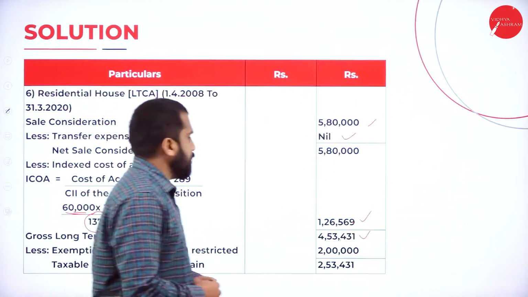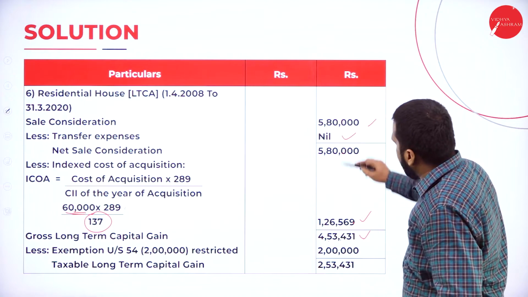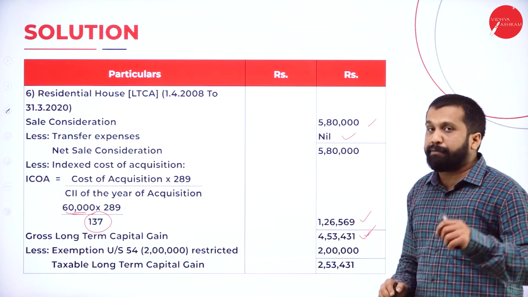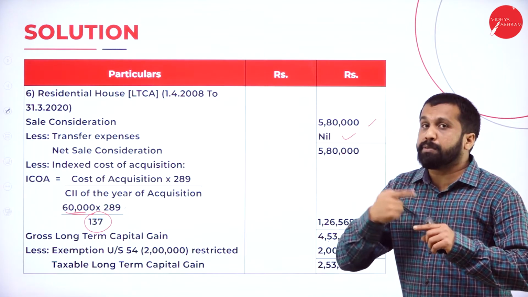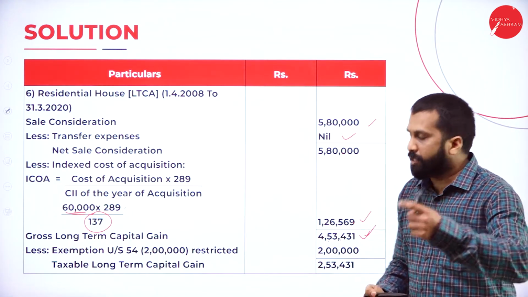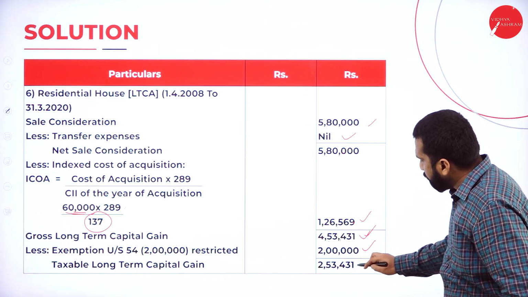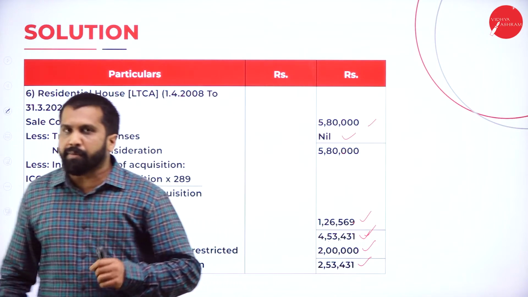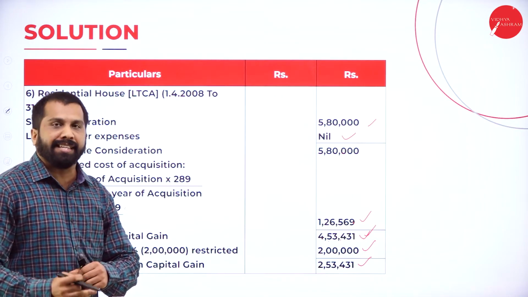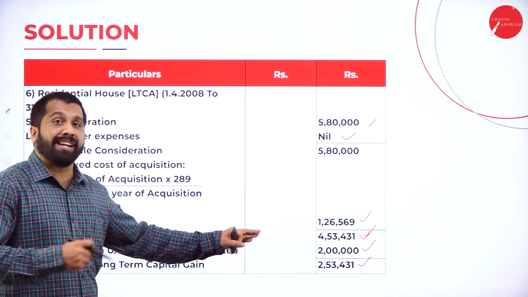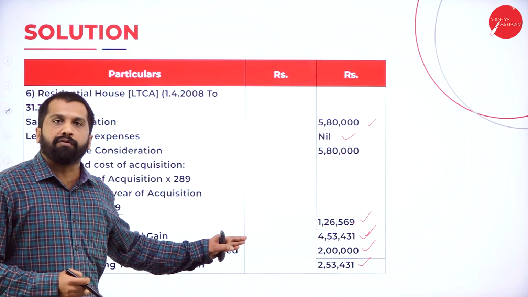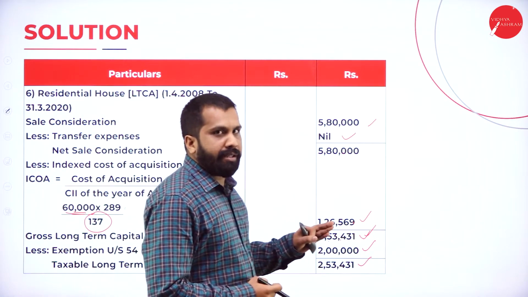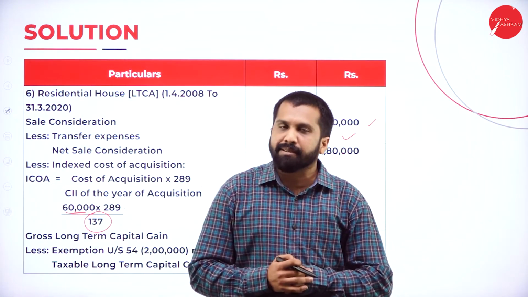I'll show you that. Say 5,80,000 minus 1,26,000. You are supposed to pay tax on what value? 4,53,000. But you spent 2 lakh for a new house. That 2 lakh you minus, pay tax only on 2,53,000. Hope you are clear. Government has given you permission. You can take exemption if you invested again from your profit. Hope you are clear. Good. This is all about your capital gain of all 6 points.